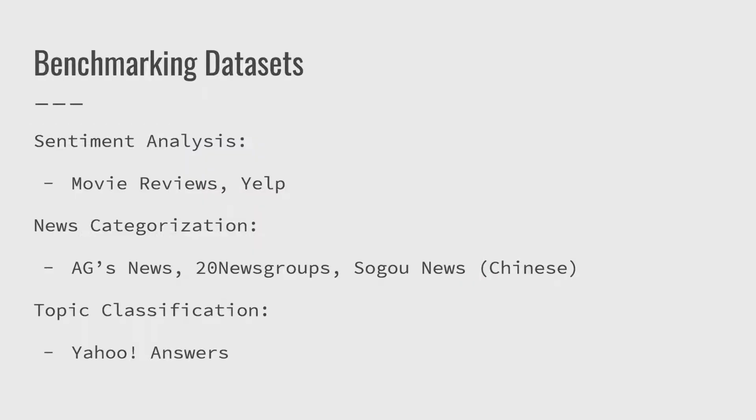In this section, we will review the results presented in the paper. In order to evaluate the performance of the CRNN model and compare it to previous efforts, a benchmark was created from 6 publicly available datasets. For sentiment analysis, the movie reviews and Yelp datasets were used. Then the AG News, 20 Newsgroups, and Sogou News datasets were used for the problem of news categorization. Finally, the Yahoo Answers dataset was used for the problem of topic classification.